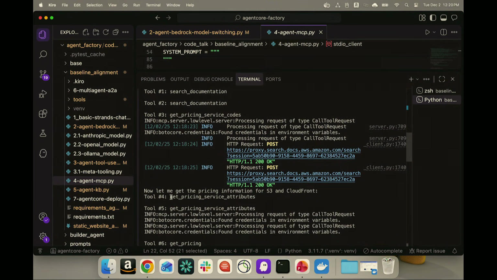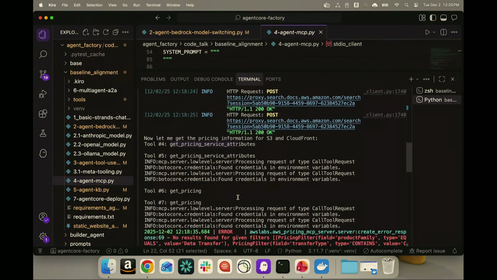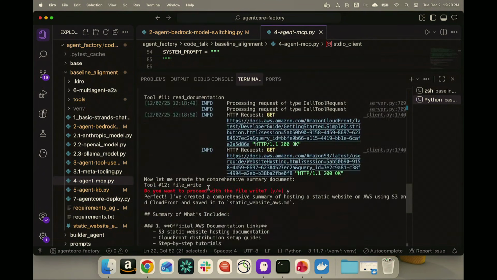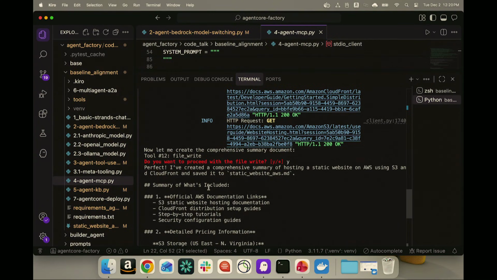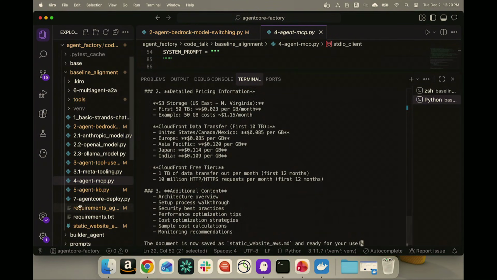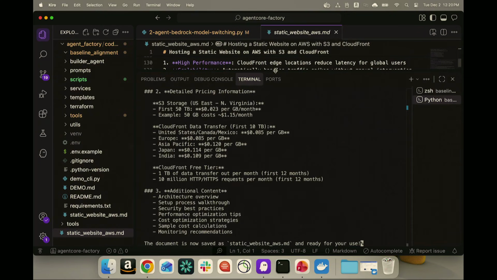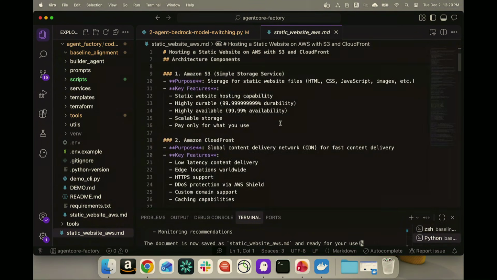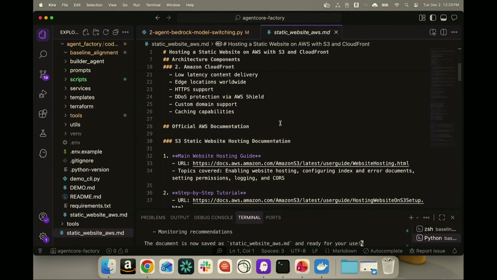So it is now finding the pricing for different things. It is finding the documentation for different things. If it runs into an error, in this case it wasn't able to find data transfer as the pricing code, it will self-correct, and it found the right code. And it went ahead, took my permission: can I go ahead and write this file? I said yes, and now I see a new file being created, which has the TCO calculation of hosting a static website along with links to those documentations. So this is how you can create MCP clients and have your agents work with MCP tools.